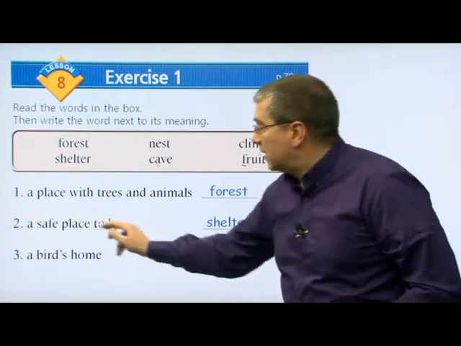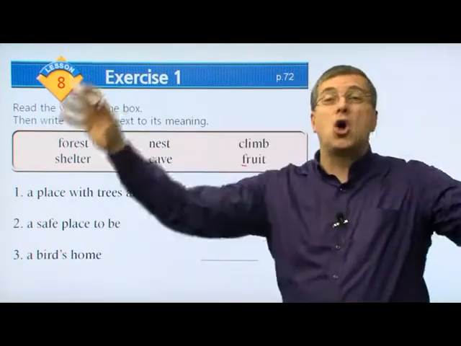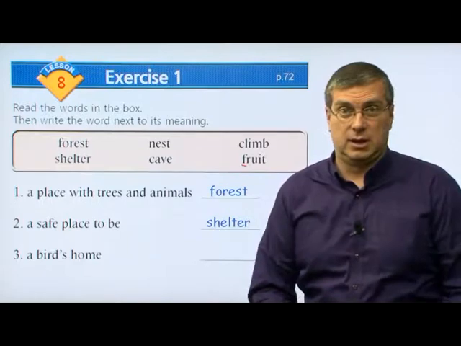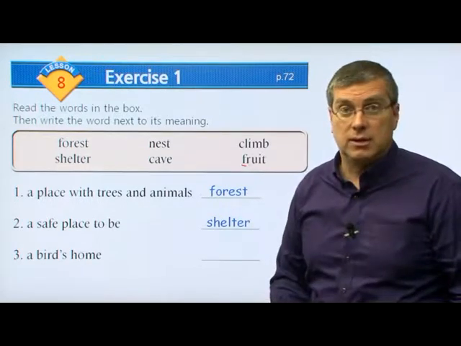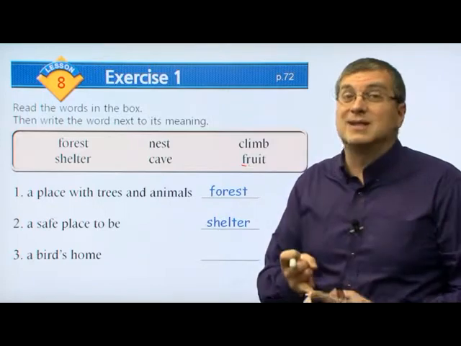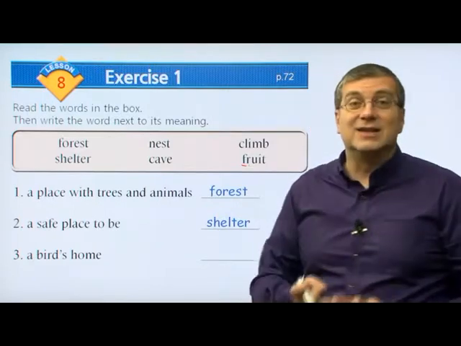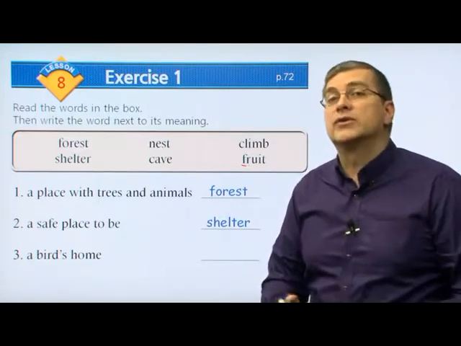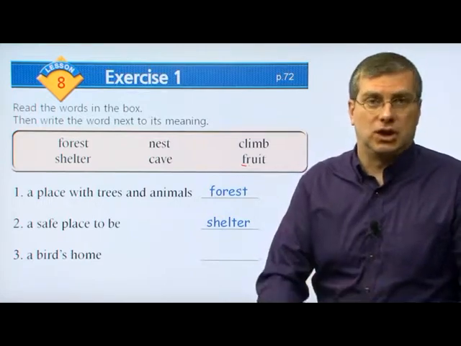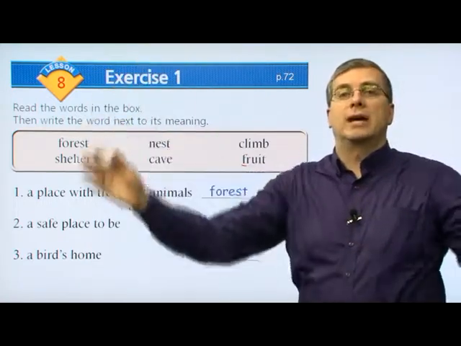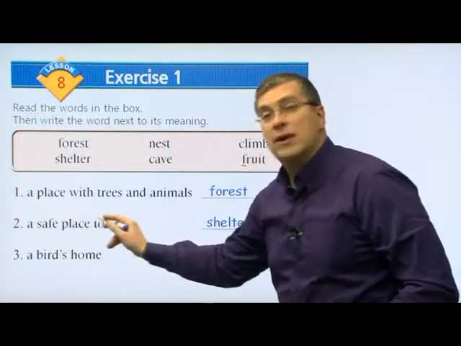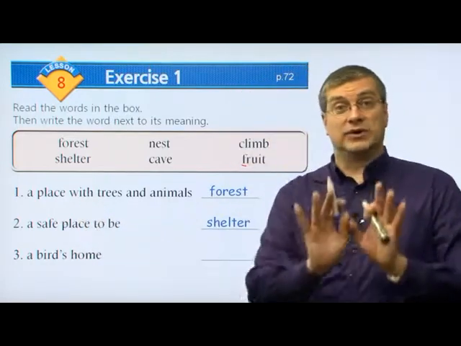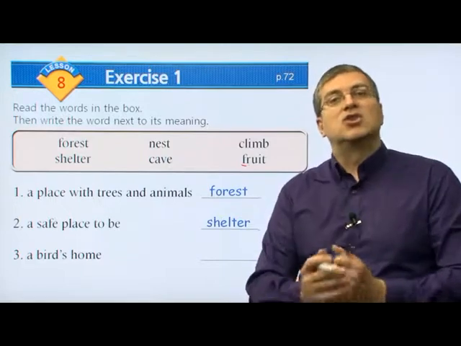So when we say a safe place to be, and we mean all types of safe places to be, that is shelter. Okay? Because a cave is a type of shelter. A nest is a type of shelter. A house is a type of shelter. These are all types of shelter. And shelter very basically just means a safe place to be. If you're safe there, it is a shelter.